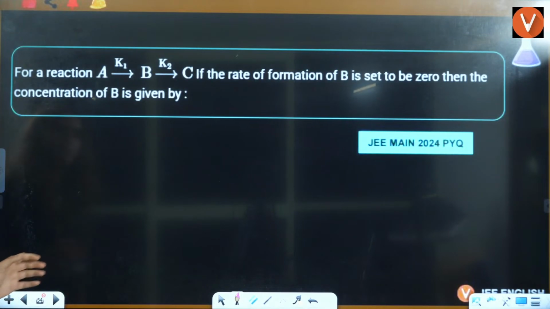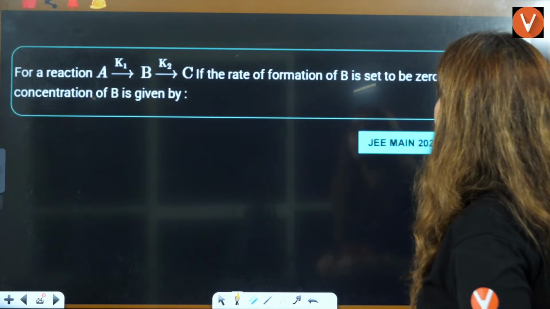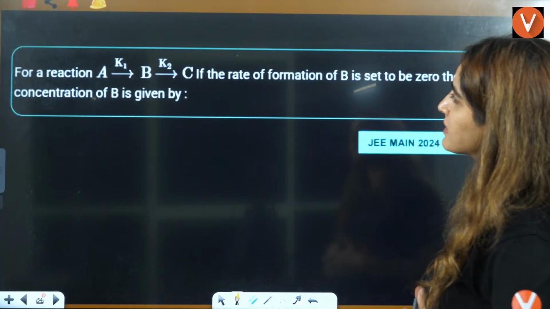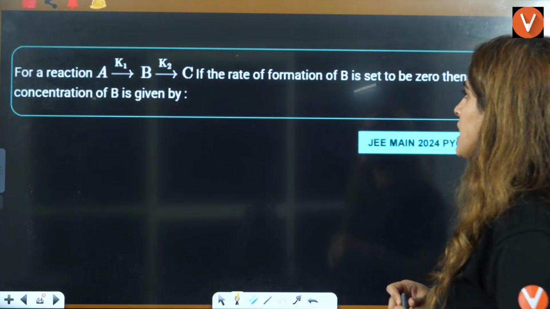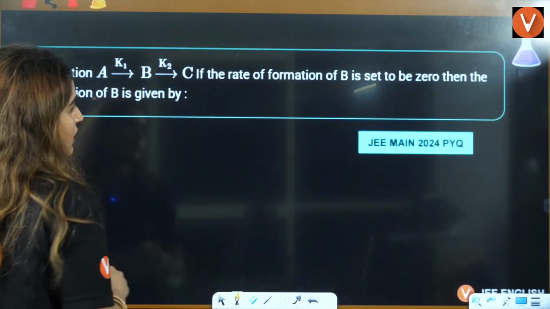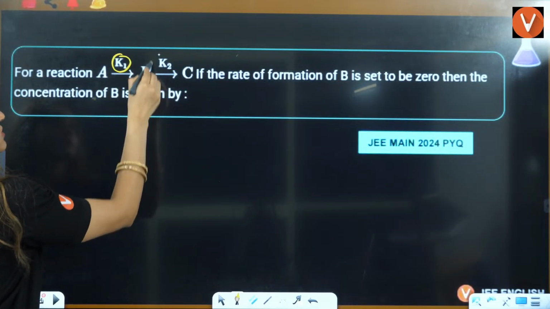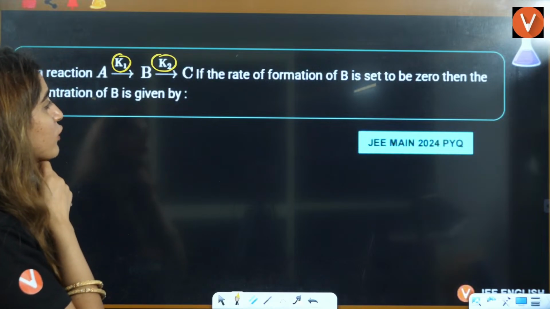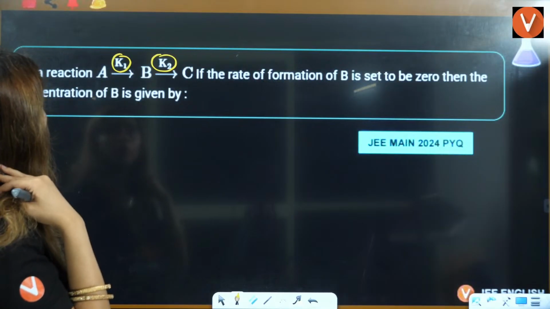Now let us see the next question here. For a reaction is given to you, the rate of formation of B is said to be 0. Then the concentration of B is given by. Okay. I think this K1, this K2, they are basically telling you about rate constants here, right? The rate of formation of B is said to be 0, right? Then the concentration of B.